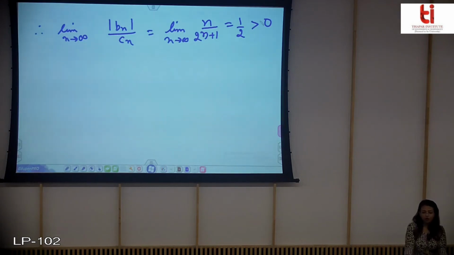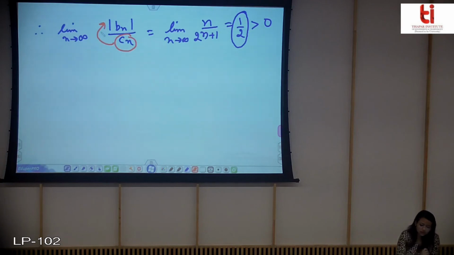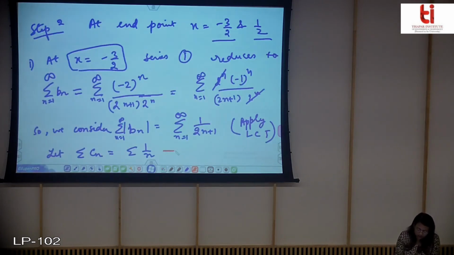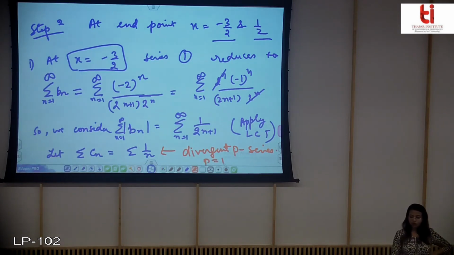Therefore limit. Okay, so now what you have found by limit comparison test is that the limit is coming out to be this, which is greater than 0 and finite. So whatever will be the nature of this will be the nature of this Bn. You already know the nature of this Cn. This is a divergent P series with P equal to 1.